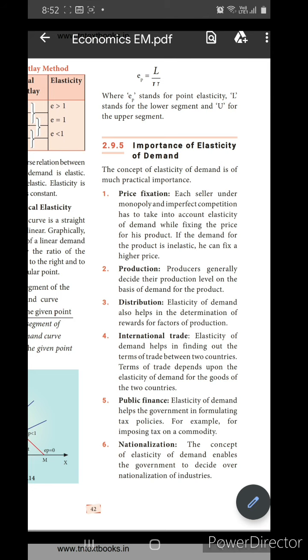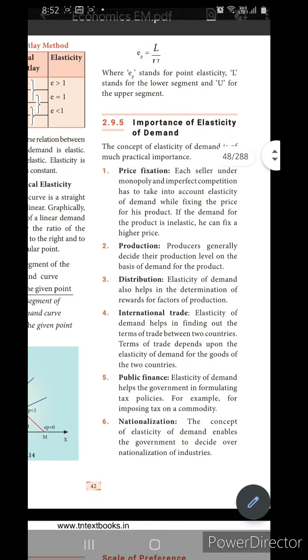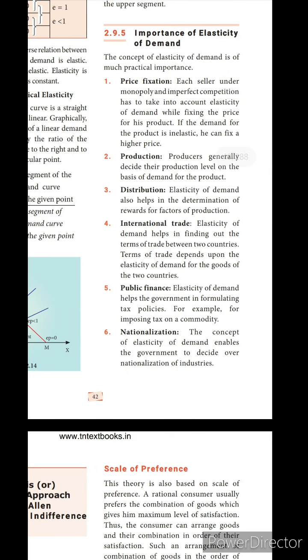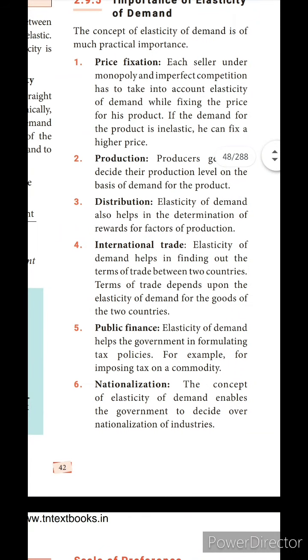Price fixation, production, distribution, international trade, public finance and nationalization. Price fixation: each seller under monopoly and imperfect competition has to take into account the elasticity of demand while fixing the price for his product. When we are fixing the price of a product, first we think about the elasticity of demand, how much the demand is. After knowing that, we should fix the price of the product.